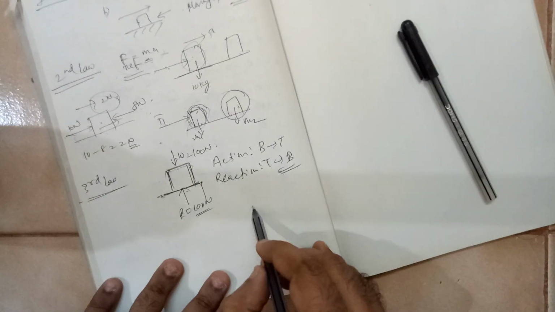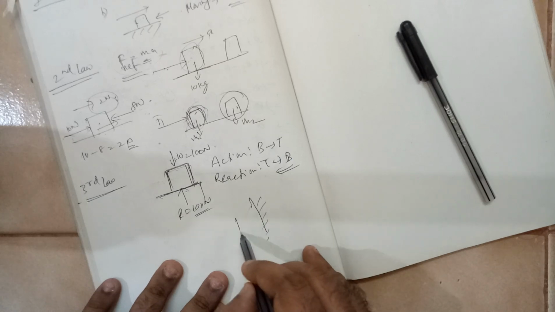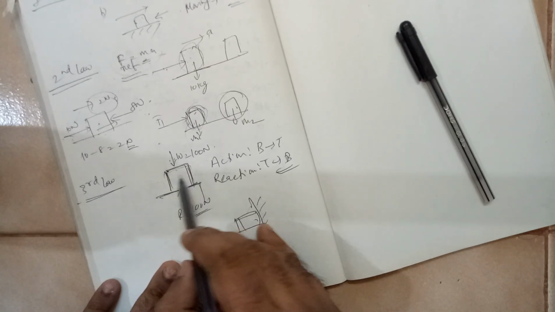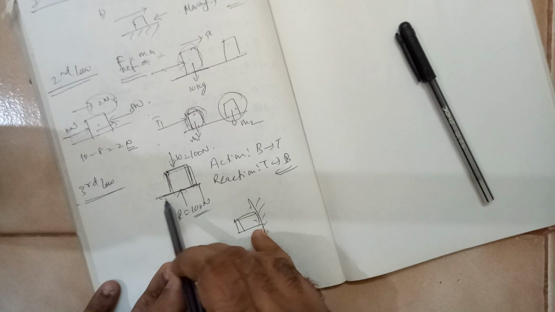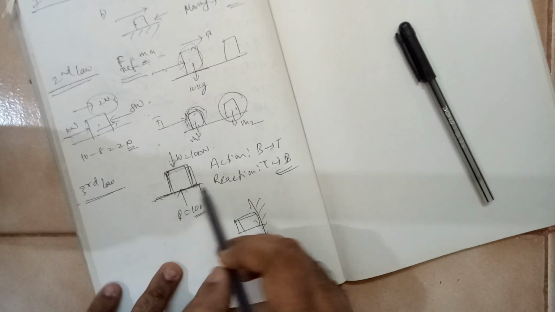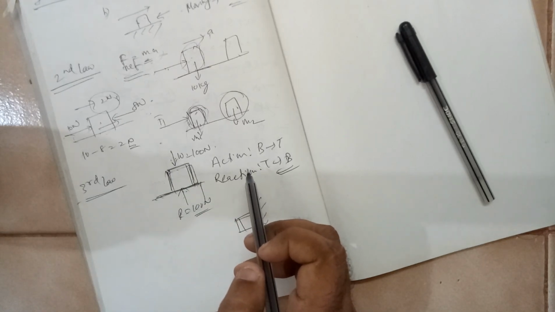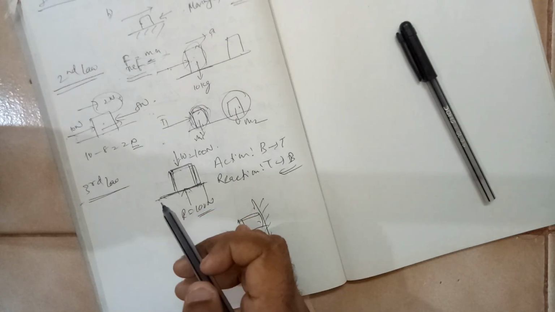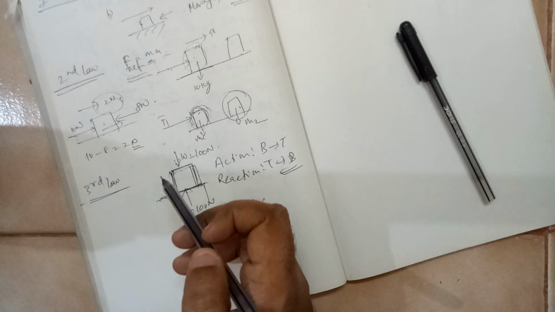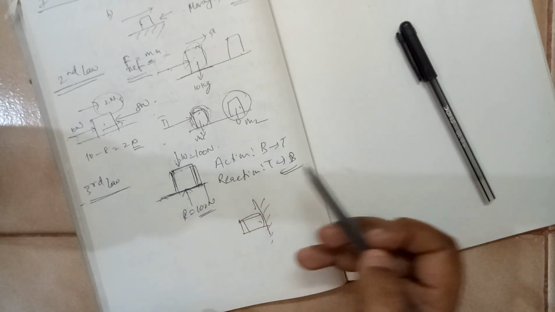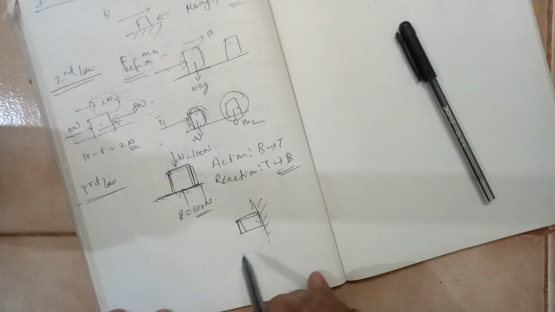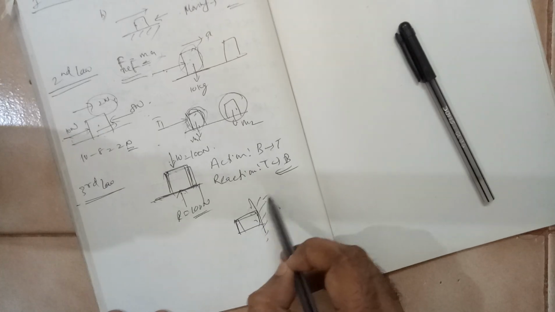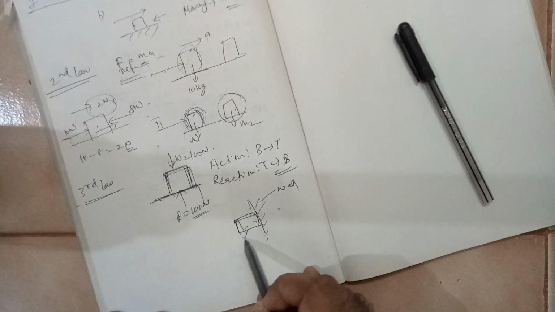Suppose you take a wall. Mind you, this reaction will always be perpendicular to the surface with which it is in contact. If it is in contact, then only we talk about reactions. If it is not in contact, there is no question of reaction. Now suppose there is a block which is in contact with a wall. This is a wall and this is a block.